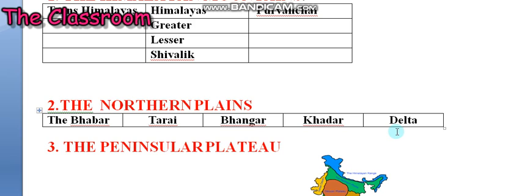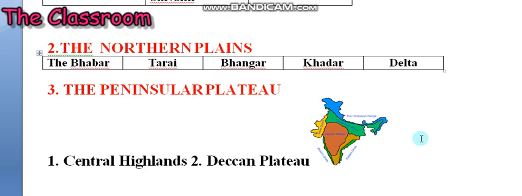While we are talking about delta, when the river flows and joins the sea or ocean, there will be deposition by the river. On its way, the river brings down alluvium, sand, minerals and everything, and that will be deposited. Only water will get into the ocean. So this place forms a triangle shape, which we call a delta.